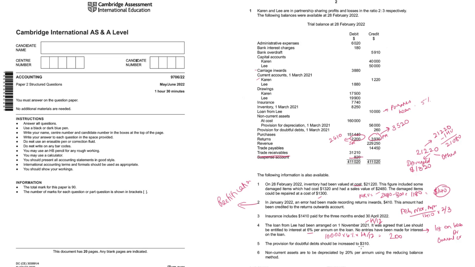Provision for doubtful debts is to be increased to 310. Currently, if you see, it is 260. So 310 minus 260. In the income statement, you will have an expense of $50.